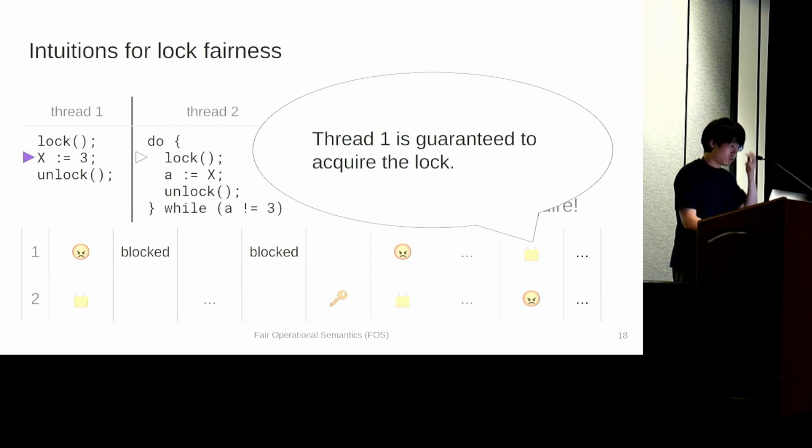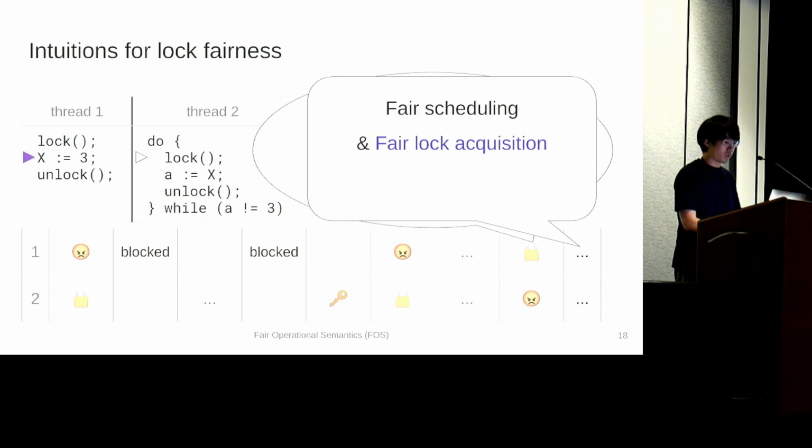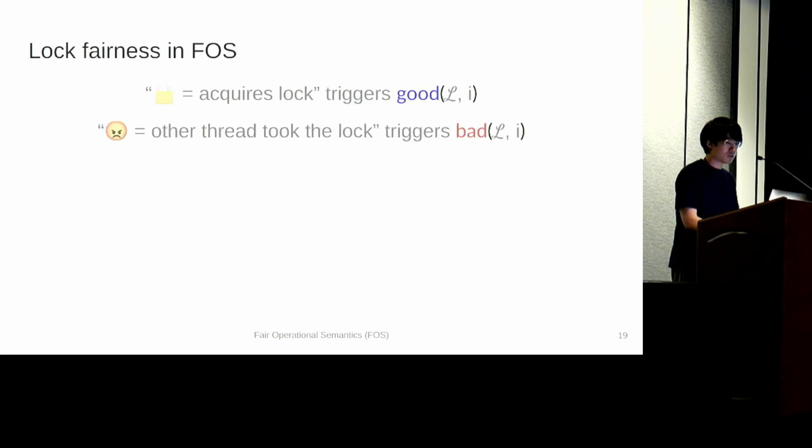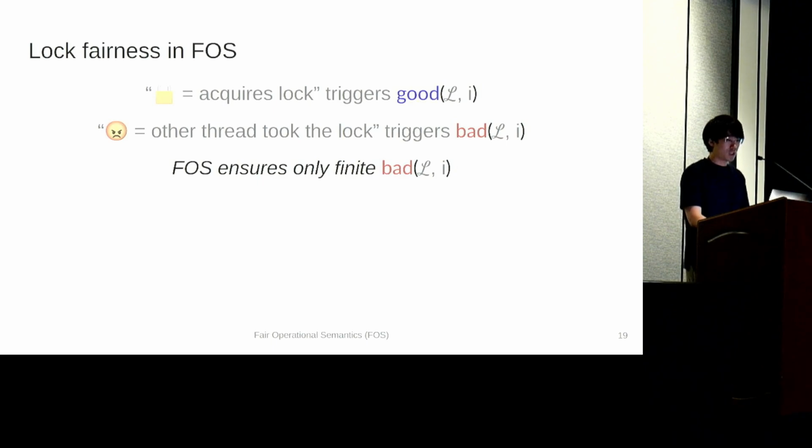All in all, under fair scheduling and fair lock acquisition, we can finally prove that this program eventually terminates. Now encoding lock fairness using FOS is simple, similar to what we did with scheduler fairness. We encode such that the lock symbol triggers a good event, and the angry face triggers a bad event. Then FOS ensures that only finite bad events occur before a good event, so each thread gets only finite angry